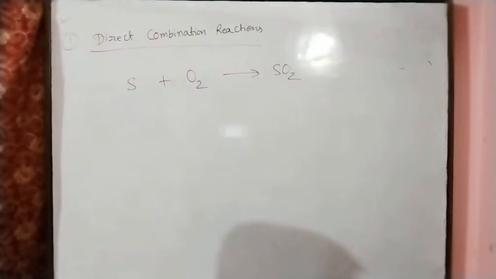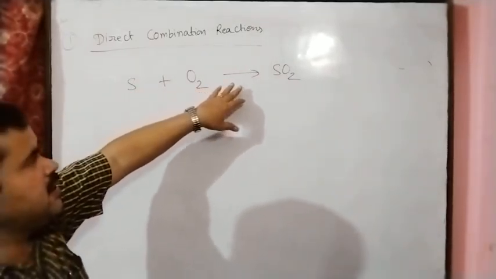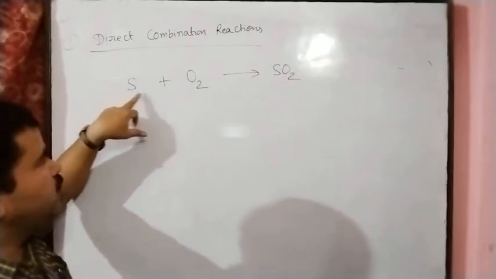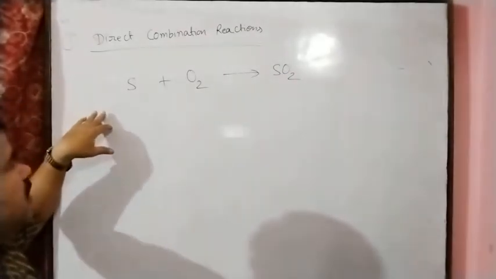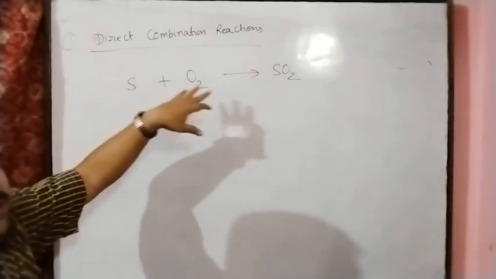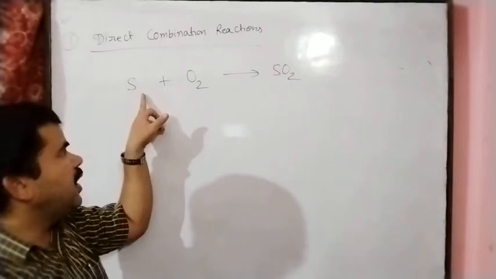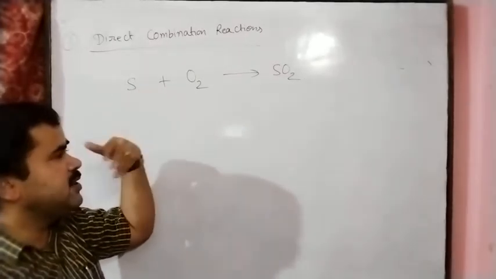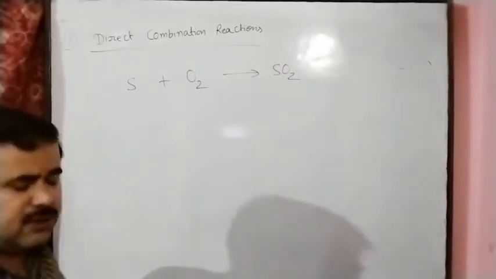In the same manner, this is an example of a combination reaction, a direct combination reaction. Here two elements combine and we get only one product, sulfur dioxide, and oxidation of a non-metal takes place. Sulfur is a non-metal, and oxidation of a non-metal means reaction with oxygen, and we get the compound sulfur dioxide.